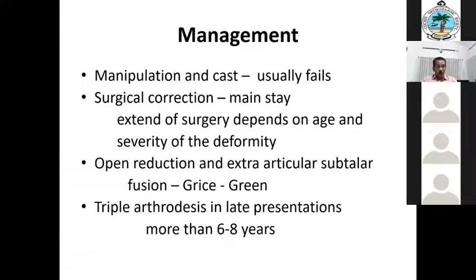Vertical talus is important both for the theory part as well as the practical, because such cases frequently come and may be kept as cases for postgraduates. For theory, you must know everything about vertical talus and all other things.